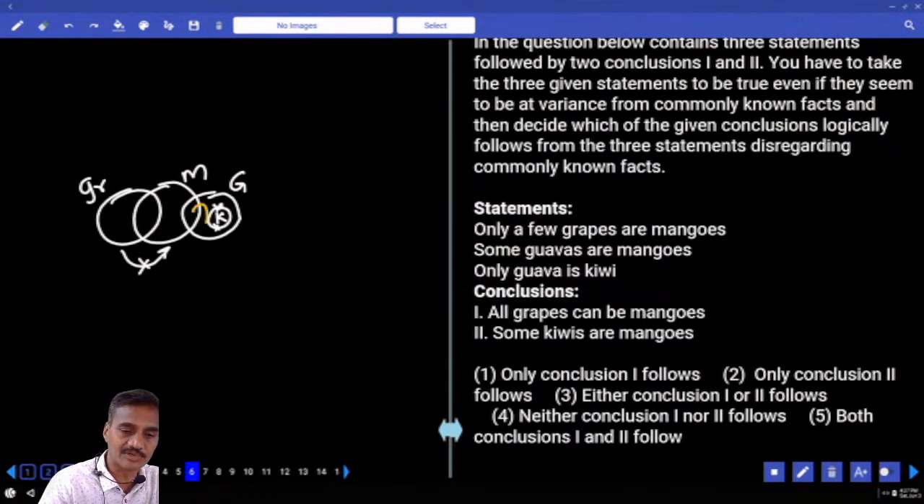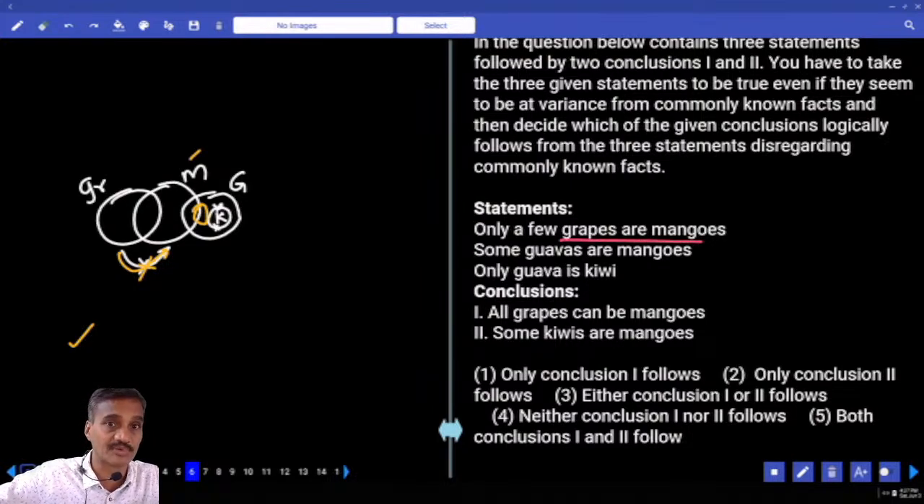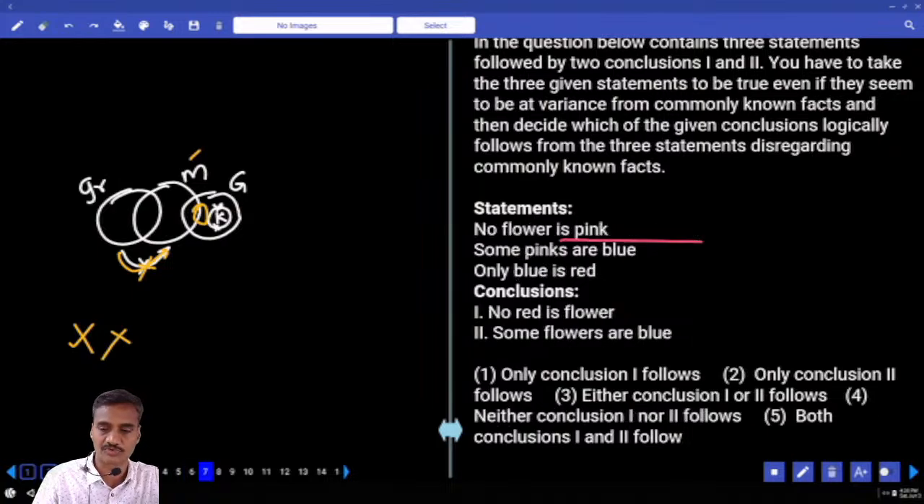Now tell me whether I am able to write grape like this or not. Right, the grape? Yes. Hence it can be mango. Then next one. All grapes are mangoes, right? Mango means this cannot come into this region at all. But this is the mango. No, this entire grape can be mango. Then only a few grapes are mango is the statement, but not all. And entire grapes cannot be a part of mango. And some kiwis are mangoes. Kiwi and mango, there is no intersection. And so what is your answer? Neither one, nor two. Choice for question number 6.